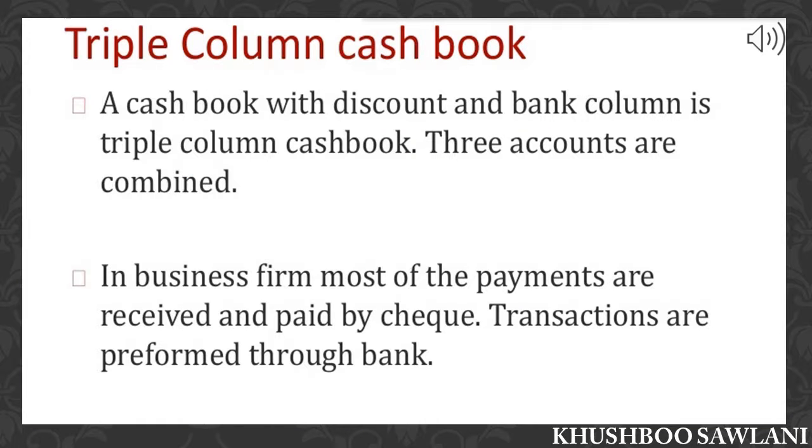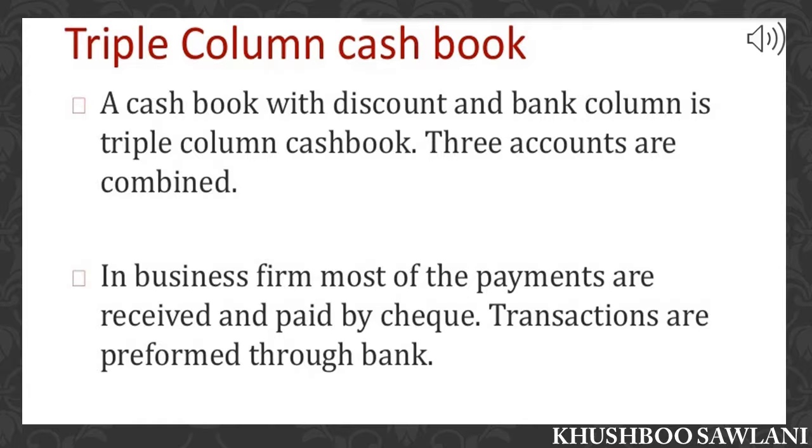Last type of cash book is three-columnar cash book. In this type of cash book, three columns are kept on both sides: discount column, cash column and bank column. Presently this type of cash book is more useful because cash and bank transactions, discount received and allowed are recorded in the same structure. Discount, cash and bank are the three columns in this type of cash book. For the discount column, discount is the income or expense, therefore rule of nominal account is applicable. For cash column, cash is an asset, therefore rule of real account is applicable.